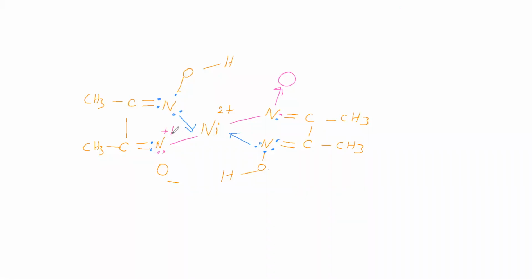That means nitrogen has gained one electron, so it will get -1, so +1 becomes 0. Oxygen has lost one electron, so oxygen will get +1. Therefore this -1 will become 0. We remove the negative charge on oxygen and the positive charge on nitrogen. We removed the charges, so now this oxygen is neutral.